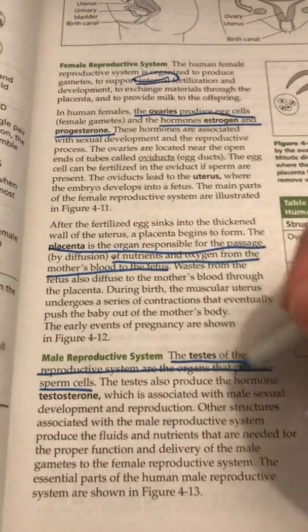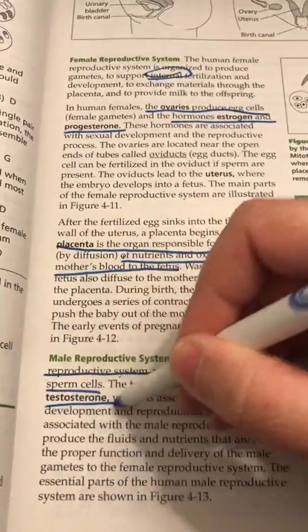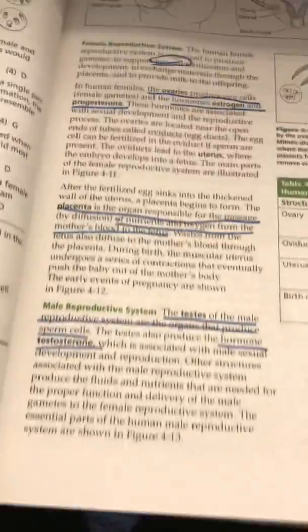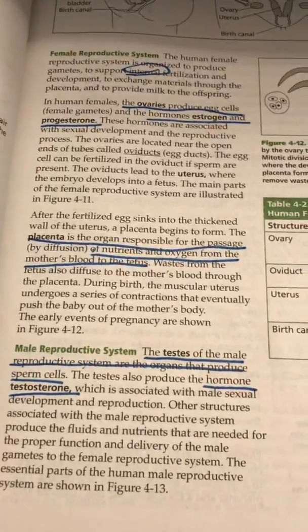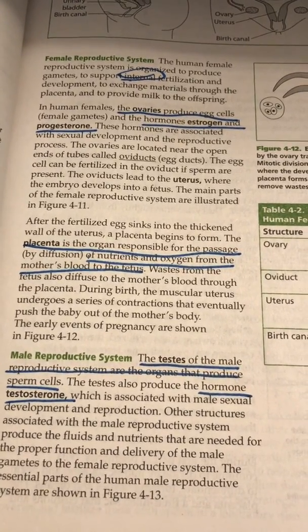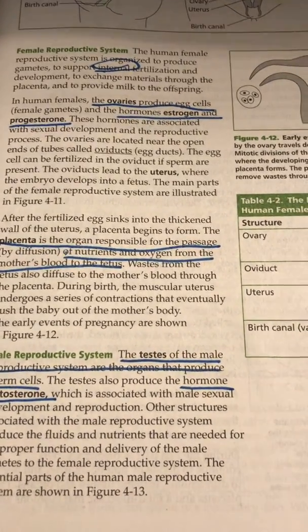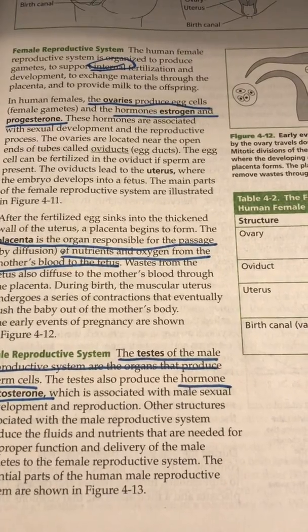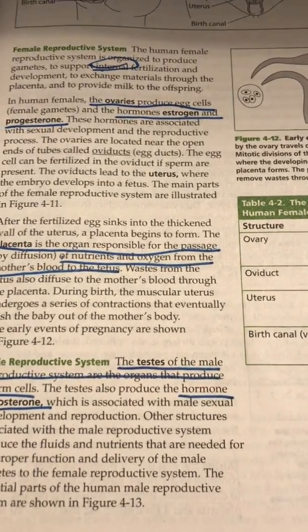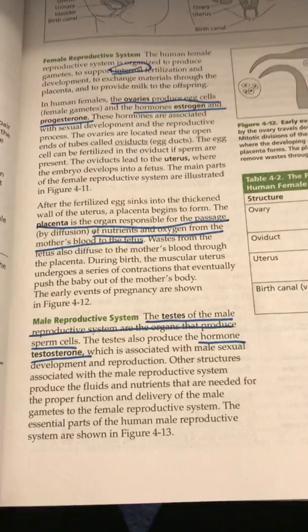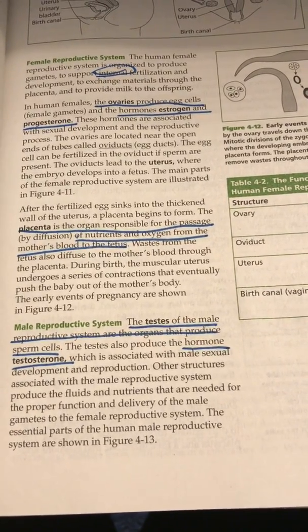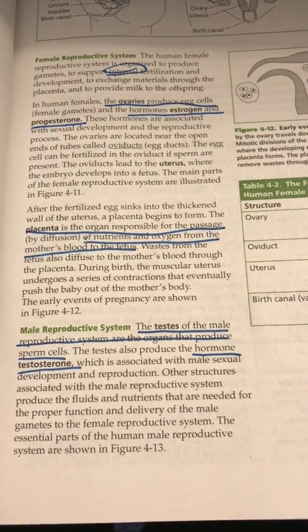The testes also produce the hormone testosterone, which is associated with male sexual development and reproduction. Other structures associated with the male reproductive system produce the fluids and nutrients that are needed for the proper function and delivery of the male gametes to the female reproductive system. The essential parts of the human male reproductive system are shown on 413.